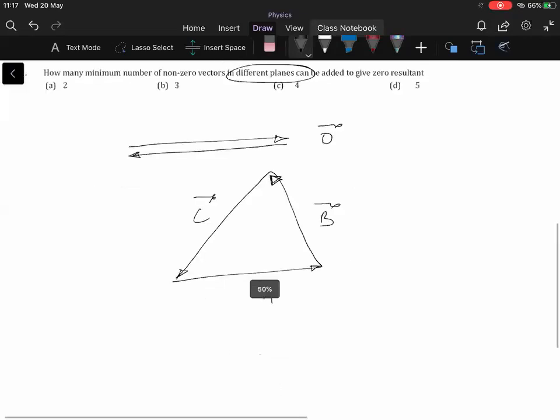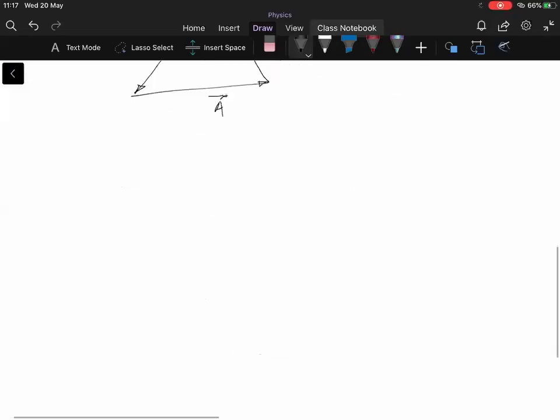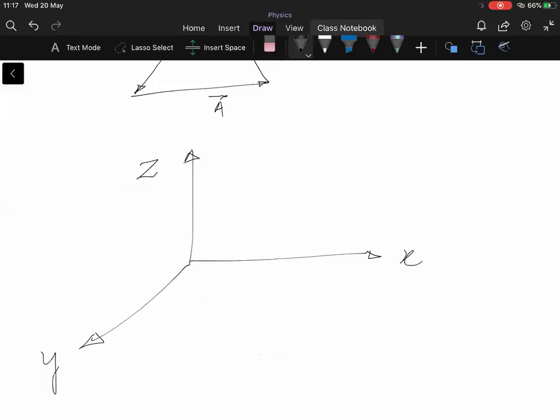So now you have to visualize in three dimensions. Let us say this is the x, y, z axis. So minimum four vectors will be required to get the resultant to be zero. One vector is here, let's say vector A, vector B is going here.